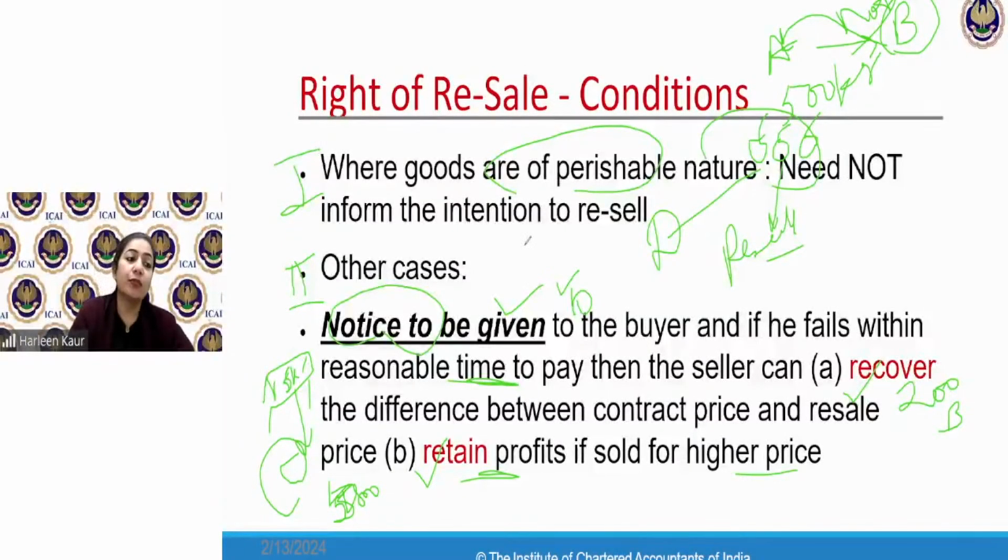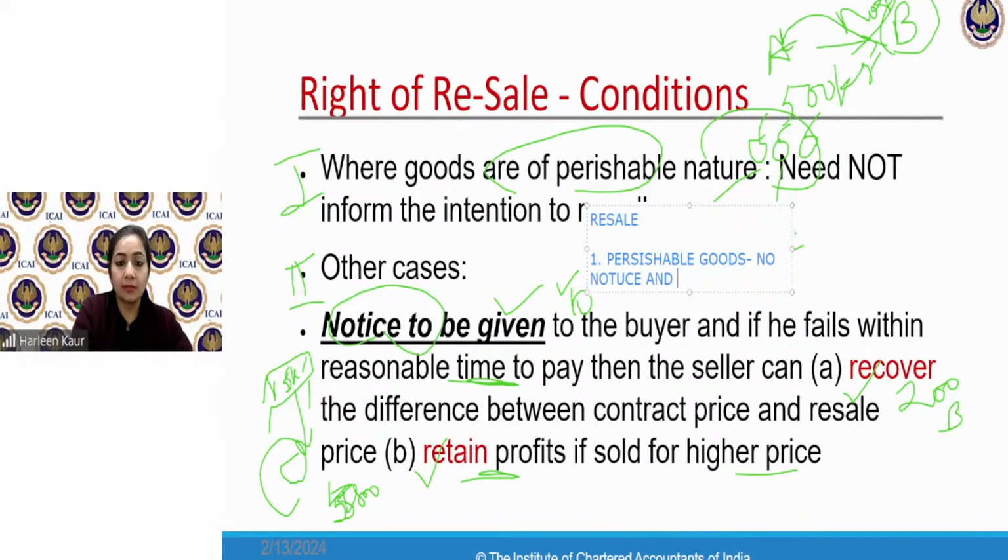Simple. So in case of resale, there are three different points that you have to remember as a flow chart. Resale. Number one, perishable goods, no notice, and sell to new buyer. Baat khatam.